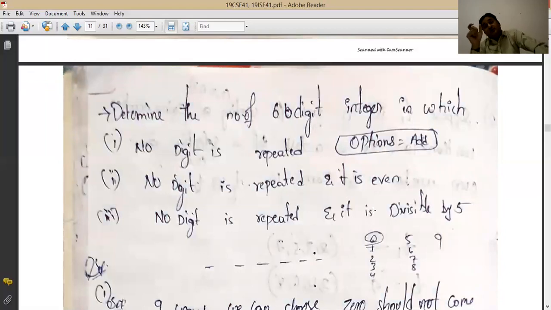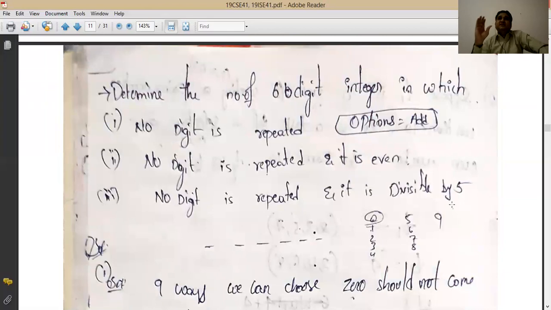For an even number, you know what the last digit should be, think about that. No digit is repeated also, and it is divisible by 5. You know which numbers are divisible by 5? The ending digit should be 0 or 5 only. That has to be fixed for us.